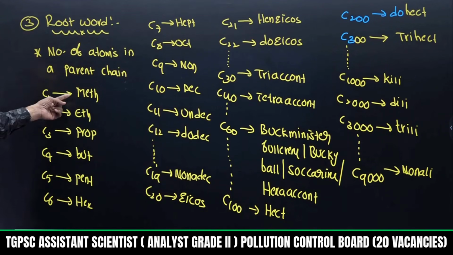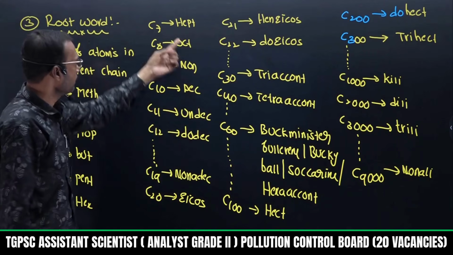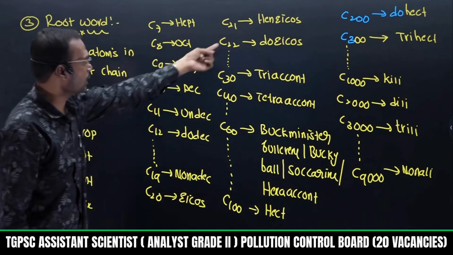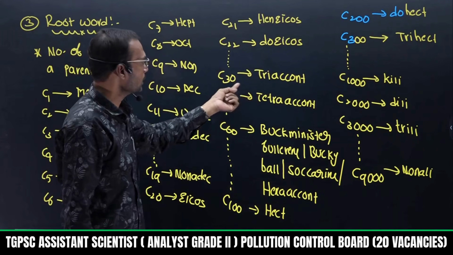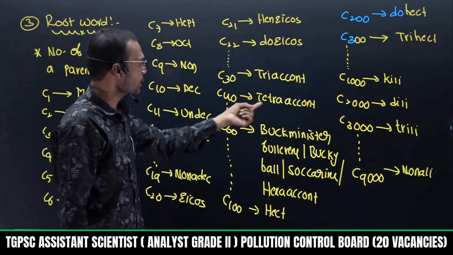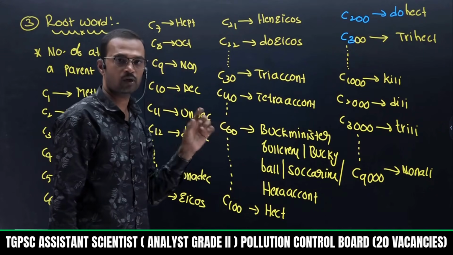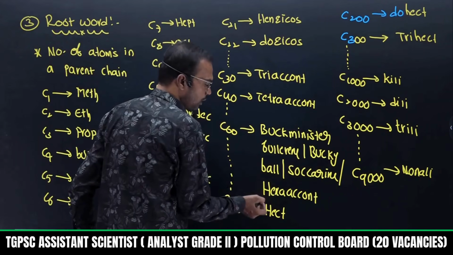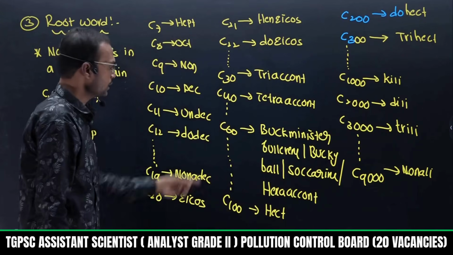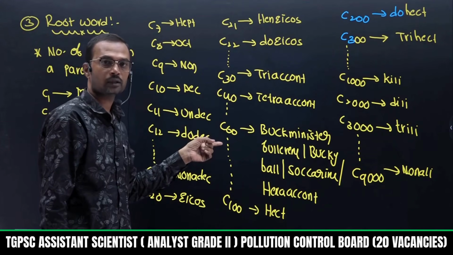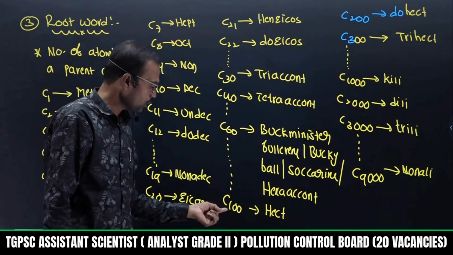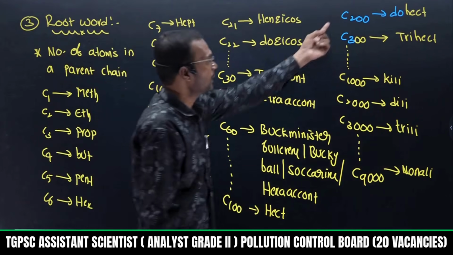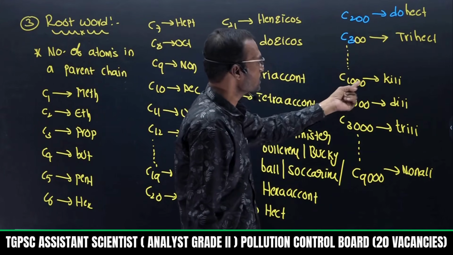These are all well known, I think, up to 20. Decane, undec, dodec, tridec, tetradec, up to 20 eicos. 21 henicos, docos, tricos, tetracos. 30 is triacont. 40 is tetracont, pentacont. 60 is very important. Hexacont is also called Buckminsterfullerene, buckyball, soccer ball. 70 heptacont, octacont, 80 nonacont. Then straightforwardly 100, which is hect. Then dihect, trihect, and 1000 is kilia.